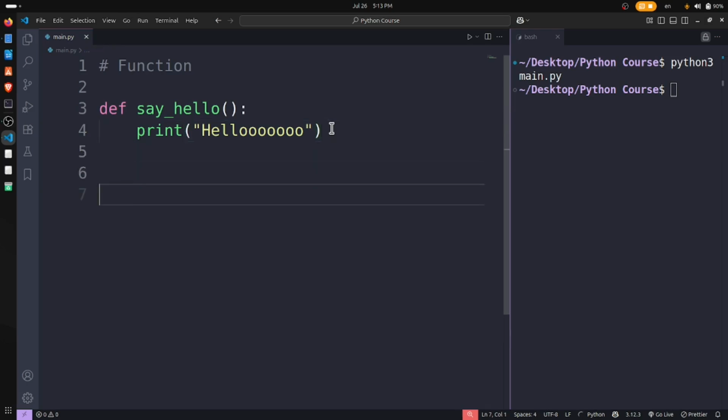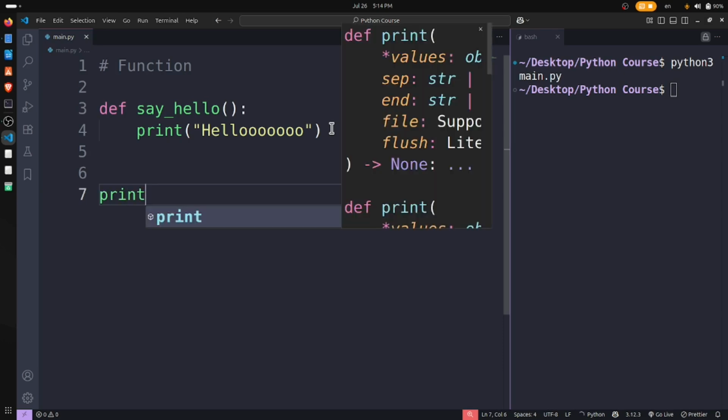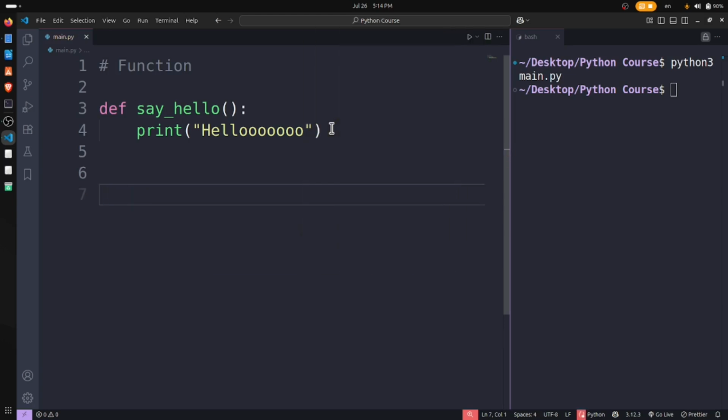When we say print, it means we call the print function. Print is also a function. We have created and defined a function, but we have not called it. This calling is very important. This function will also take space somewhere in the memory of the machine we have.